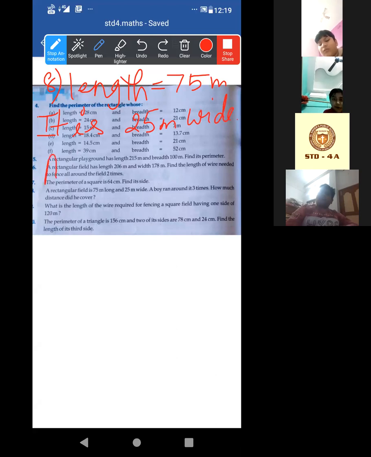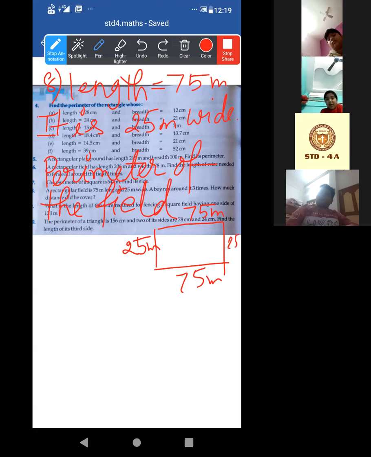So area, acha, not area, actually perimeter of the field. Are you drawing the figure? Let me draw it now. Look, you will have to draw the figure. It is 75 meter, it is 25 meter.